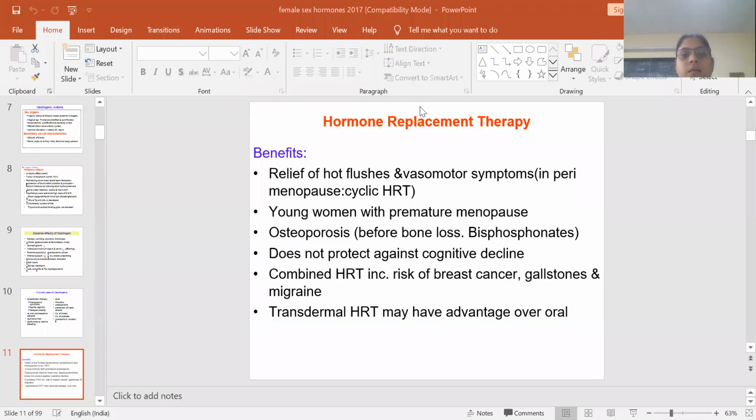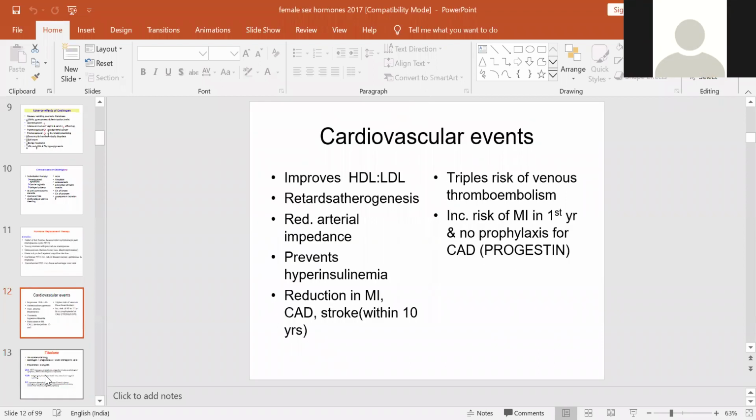Young women with premature menopause, this I have done. Next is cardiovascular events. It improves the HDL and LDL levels, retards atherogenesis, reduces the arterial impedance, and prevents hyperinsulinemia.